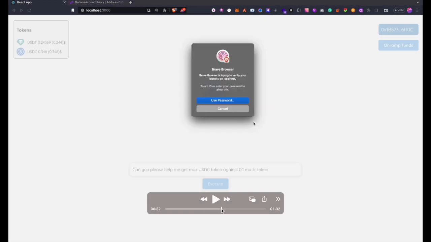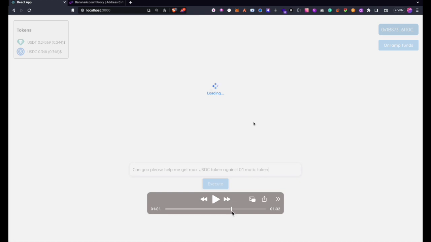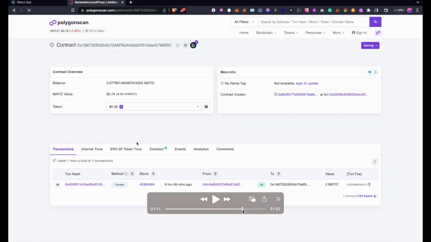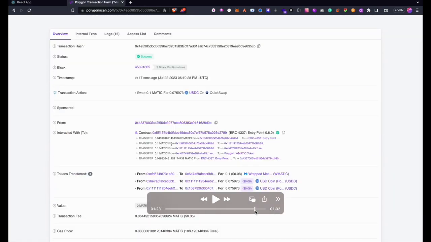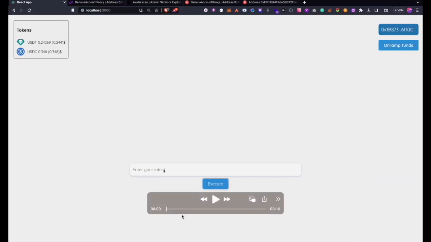It also asks for a second factor authentication through Touch ID, which is powered by Banana's SDK's account abstraction wallet. And as we can see, after a while the transaction happened. Now let's pick a more sophisticated example which would require bridging and staking, multiple transactions at the same time.